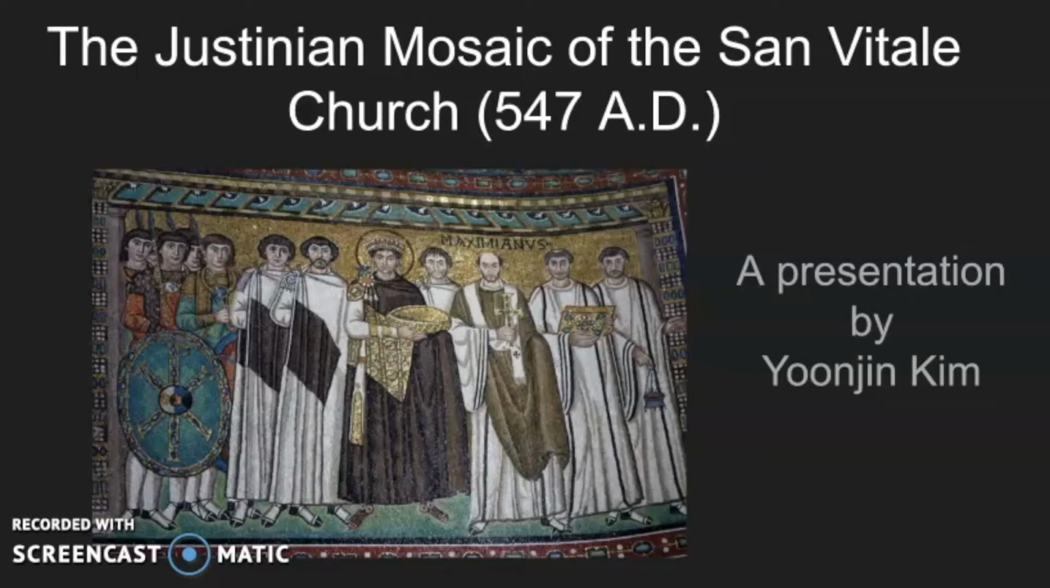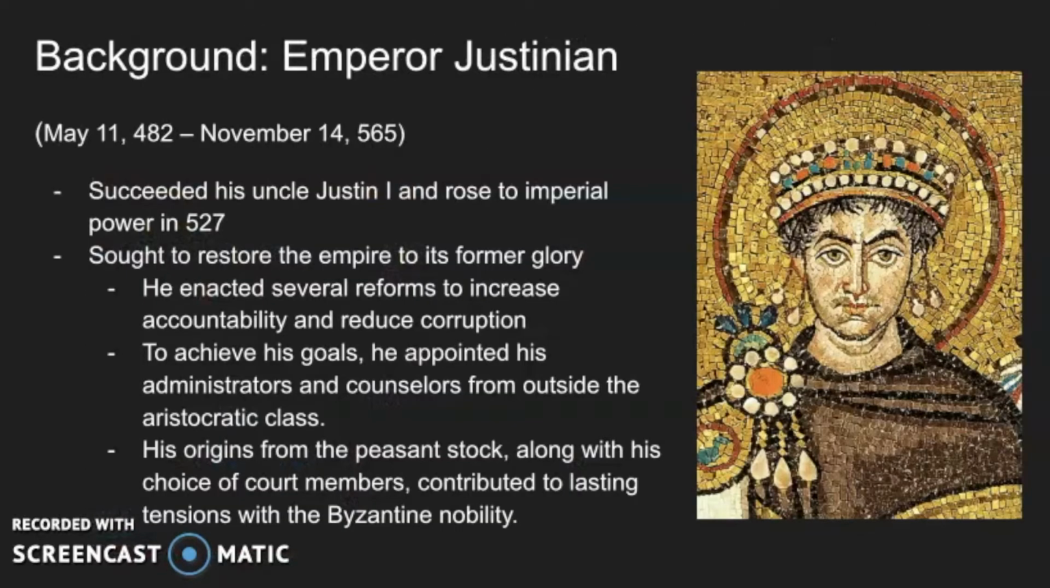Today I'm going to be talking about the Justinian Mosaic in the San Vitale Church in Ravenna, Italy, and this was made in 547 AD. So, some background on Emperor Justinian. He was born on May 11th, 482 AD, and died on November 14th, 565 AD.